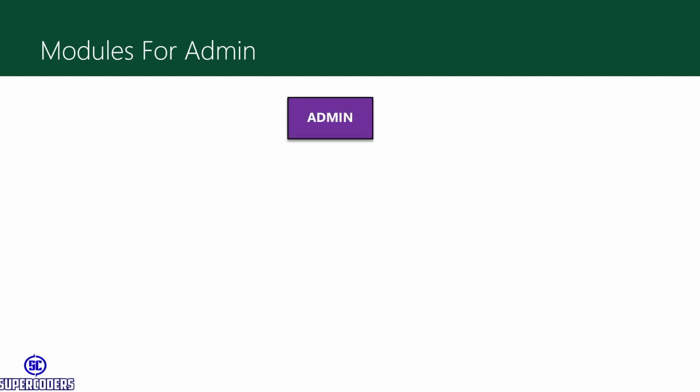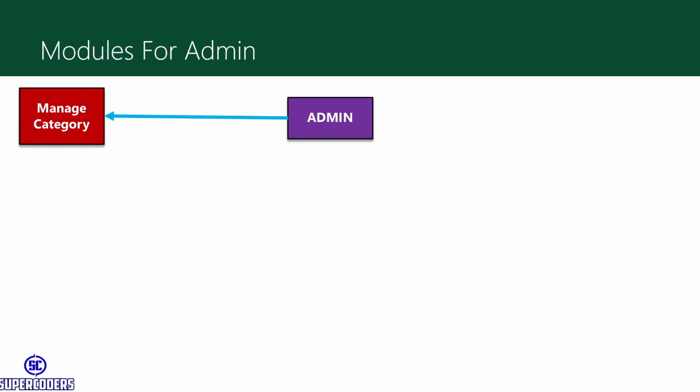Now after this, let's see the next step, which is modules for admin. Let's see all the modules for each type of user. First, modules for admin. Here is our admin. It can add category, manage category, and also manage subcategory. Like in category we add electronics, then in subcategory we can add laptops, refrigerator, anything which comes in electronics.